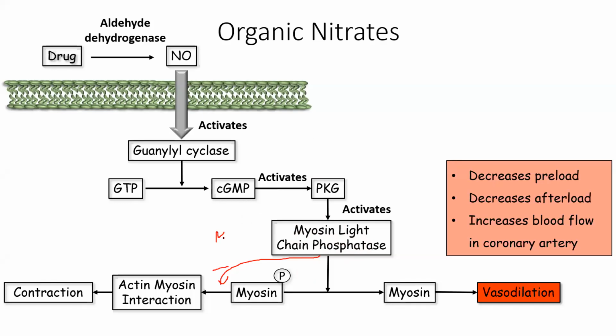So it might have happened that here is MLCK, which is actually causing this phosphorylation and contraction. So this is inhibited by PKG, and MLCP is activated. Okay, what does this mean now?